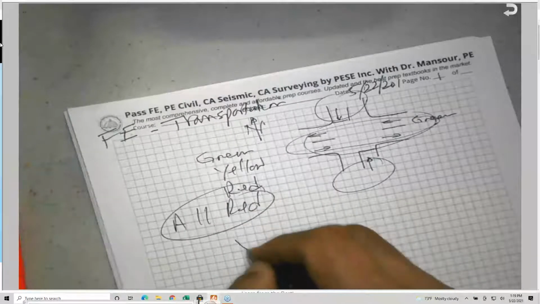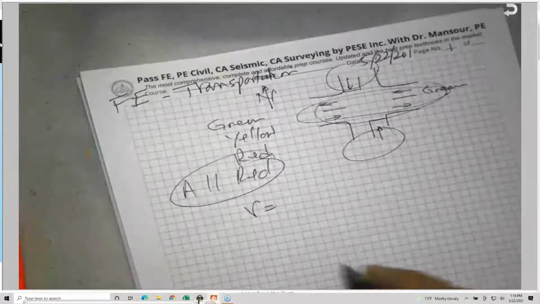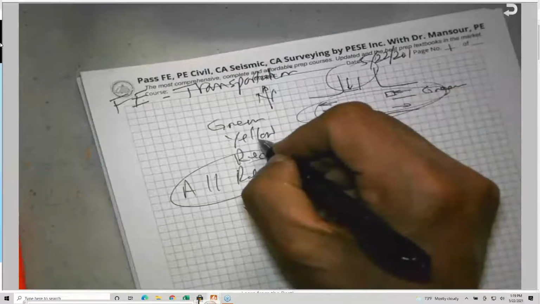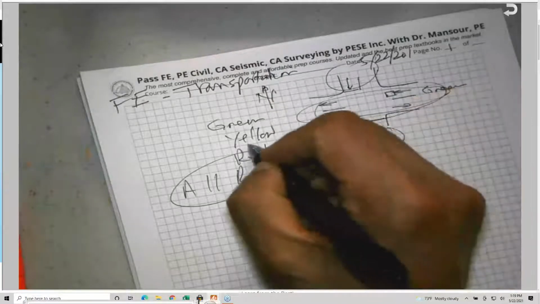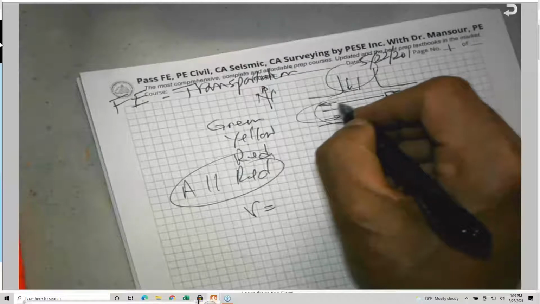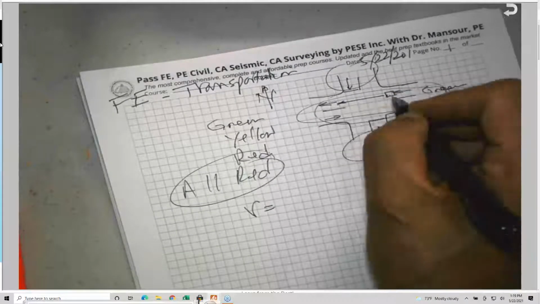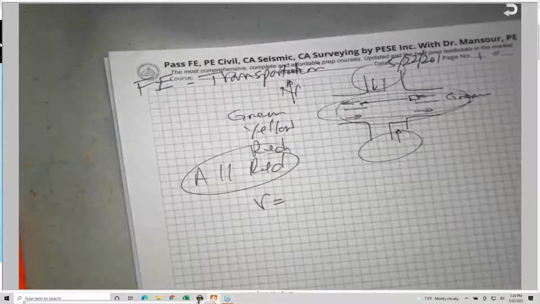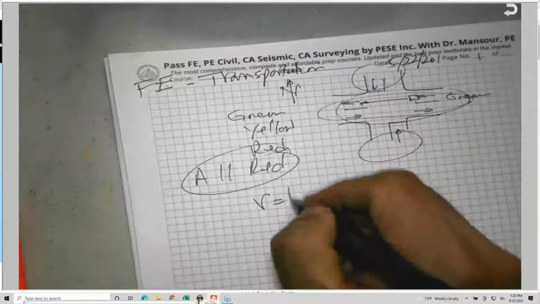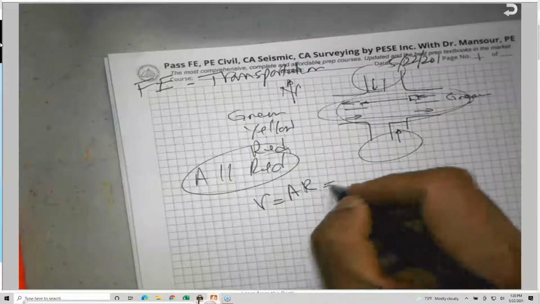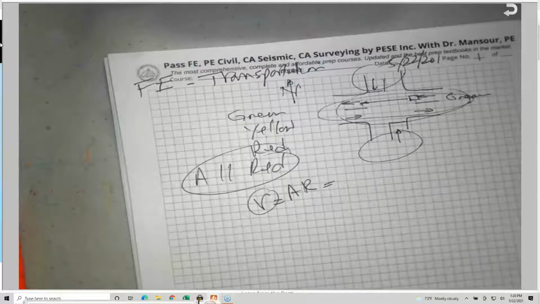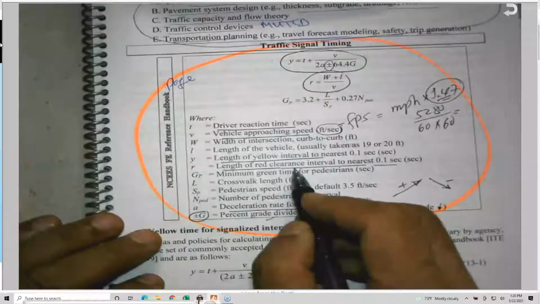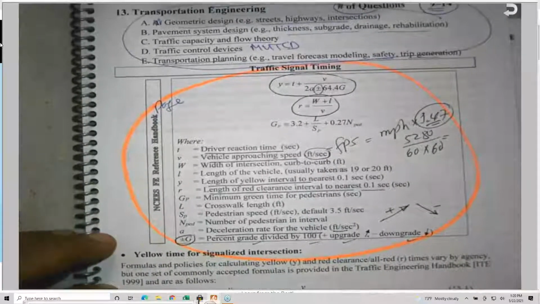And they are using the letter R for the clearance time. Because if Mr. Mansour is driving here and it is yellow, and he catches the last yellow second, he's driving fast, so they need to ensure that he will clear this intersection before the other direction turns green. This is for safety. So all red, and in some books they call it AR, but the NCAA is using lowercase r, and we are going to see the r a lot, by the way. This is how they decided.